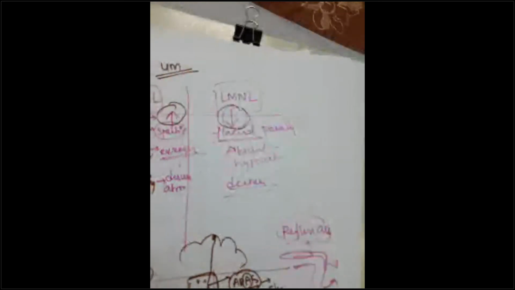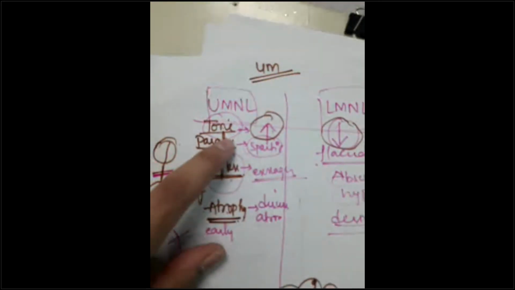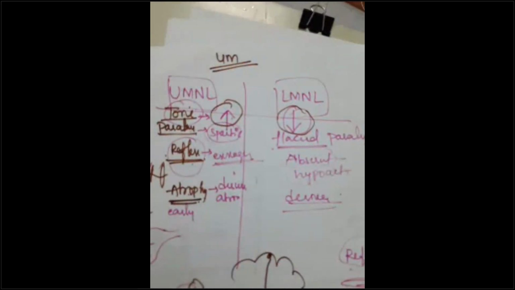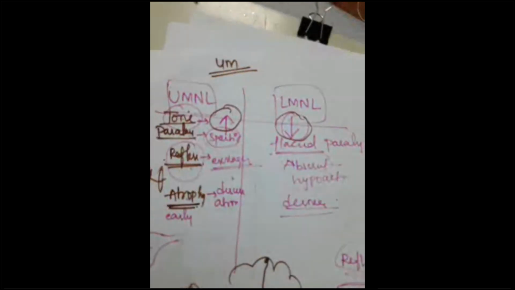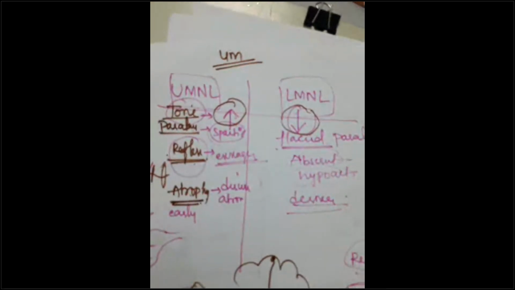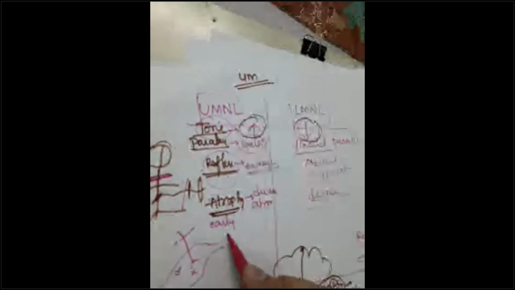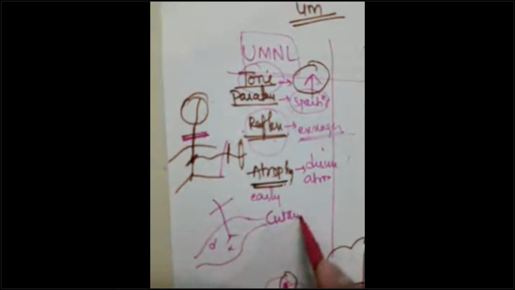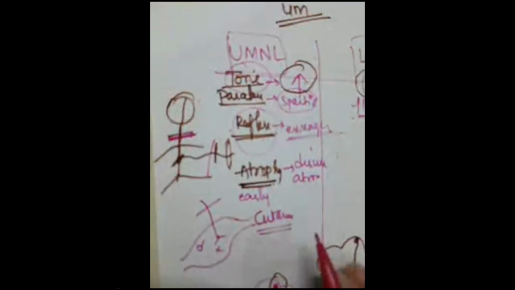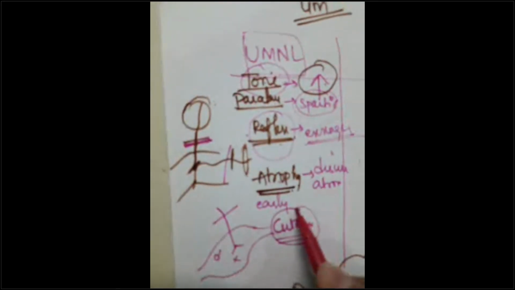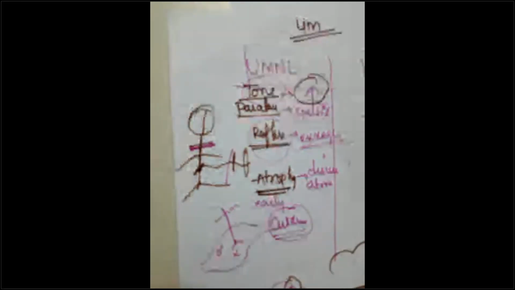And here we have clasp knife reflexes. Clasp knife means exaggerated reflexes in upper motor neuron. Then Babinski sign also, yes, Babinski sign. Thank you for adding. We have some cutaneous reflexes getting activated in upper motor neuron lesion. Not activated actually, they are deranged.